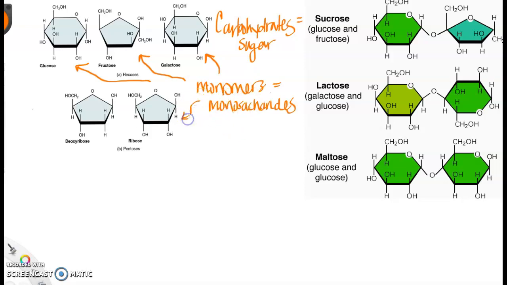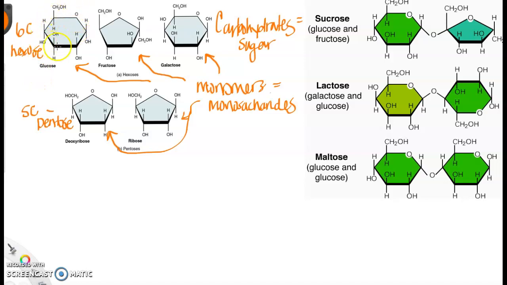These guys here are also monosaccharides. They're a little different. This is deoxyribose and this is ribose. The monosaccharides up here contain 6 carbons, and the ones down here contain 5 carbons. So this is called a pentose, and this is called a hexose because there's 6.